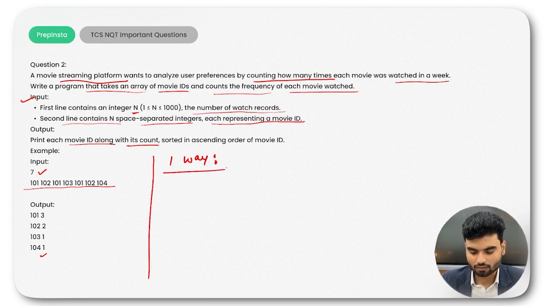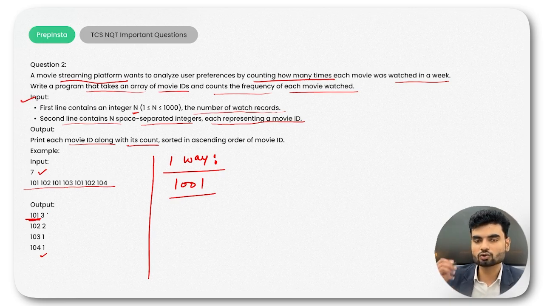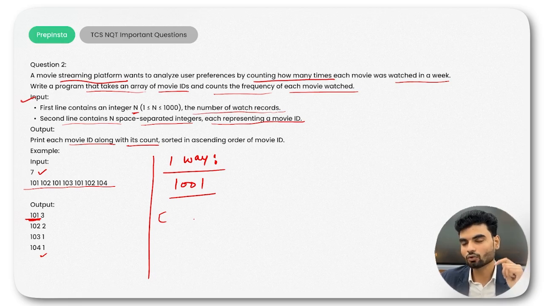You create an array of, say, 1001 size, and on index, let's say 101, you will do a 3-time increment, so you will have the value 3 there. Again on index 101 you do it 2 times, so you have 2 there. You store all the frequency values in the array, and then you print the values that do not have 0: first the index, second the frequency. This concept is known as array as a frequency counter.